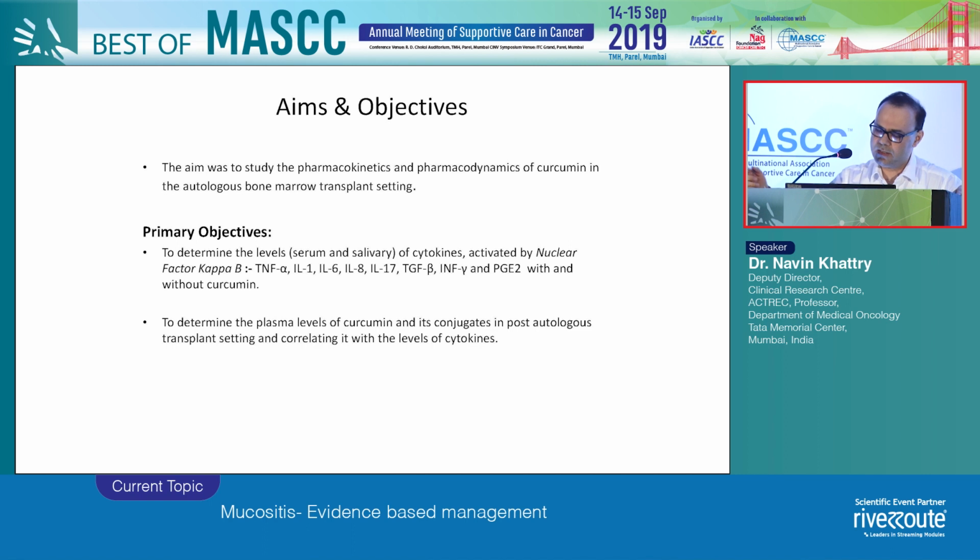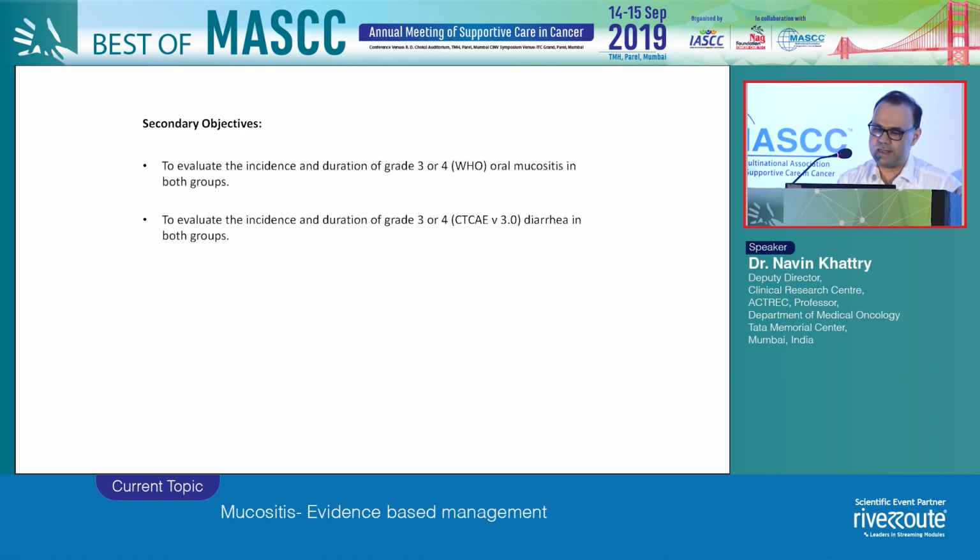We also measured the curcumin levels at different time points because curcumin level measurement is not easy, and we wanted to prove, if it could be proven, that there is curcumin level in the blood, and probably that is how it may be decreasing the cytokines in the body.